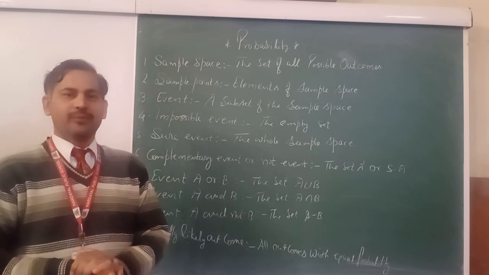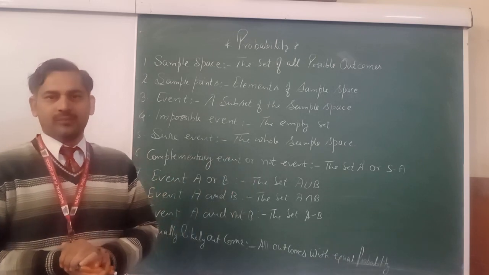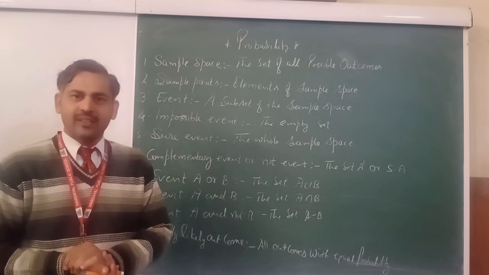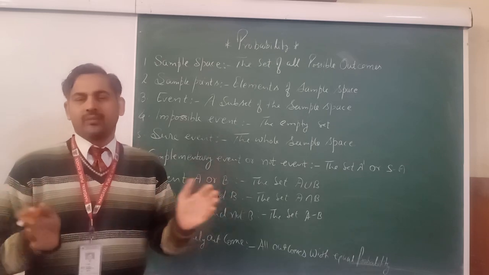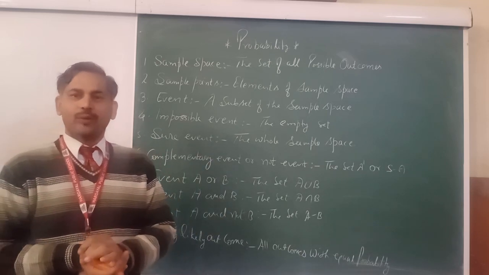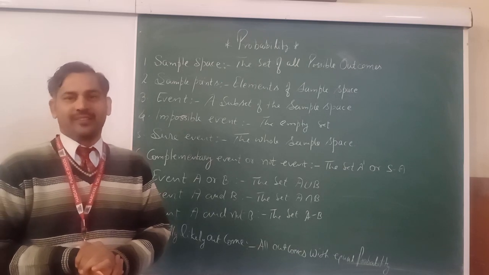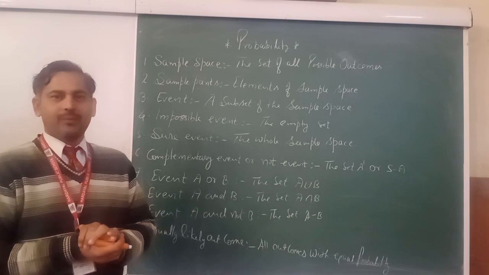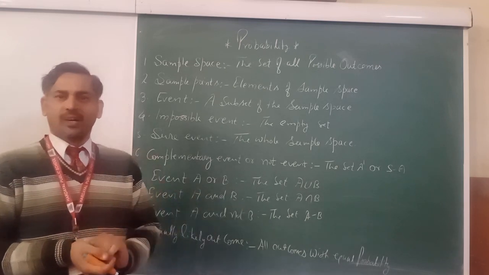Sample space means if you are doing anything, what is the total outcome? Suppose a dice is thrown one time, how many total outcomes? 1, 2, 3, 4, 5, 6. When two coins are tossed simultaneously, what is the sample space? A coin has two faces, so it becomes 2 raised to power 2, so we get 4 total outcomes.